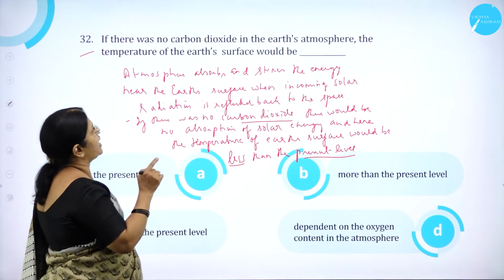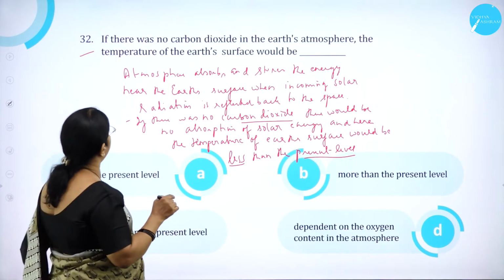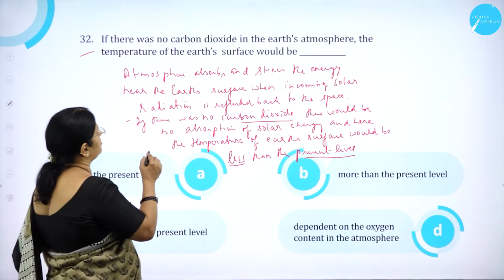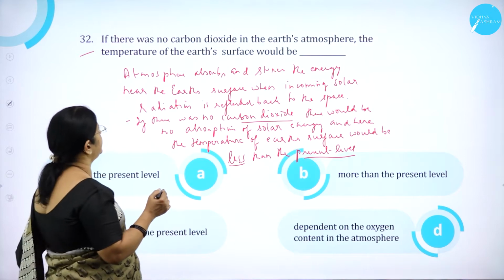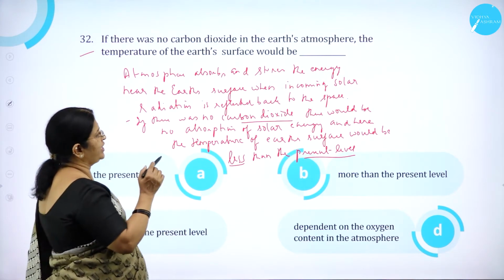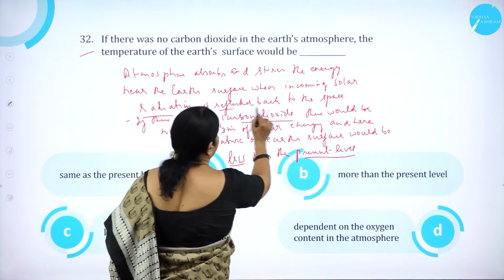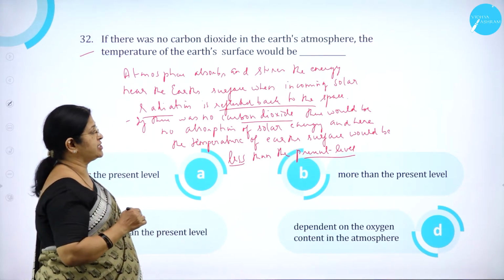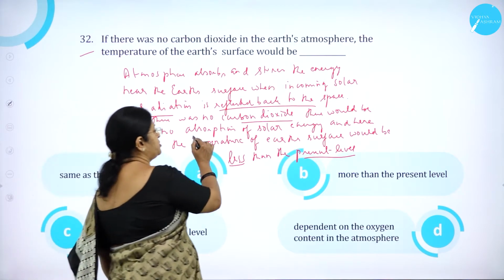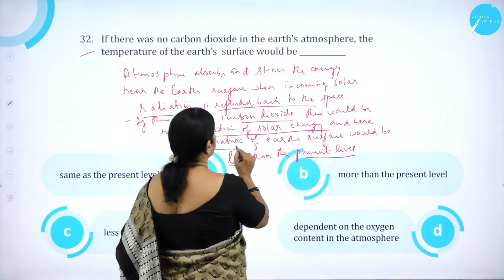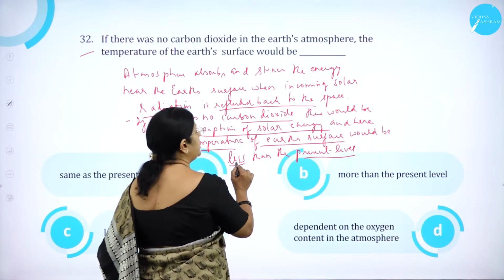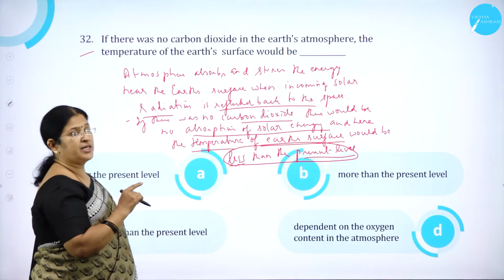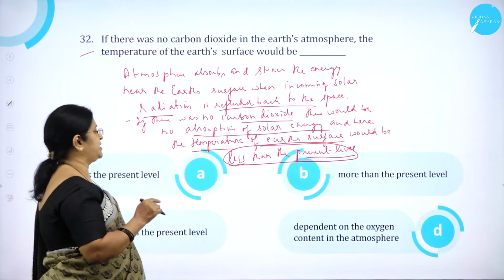If there was no carbon dioxide in the Earth's atmosphere, the temperature of the Earth's surface would be. As we know, the atmosphere absorbs and stores energy near the Earth's surface when incoming solar radiation is reflected back to space. Suppose there was no carbon dioxide, there would be no absorption of solar energy. Hence, the temperature of the Earth's surface would be less than the present level.